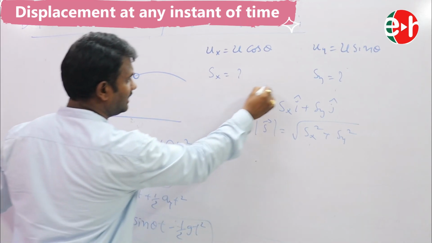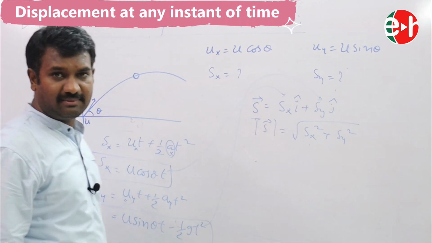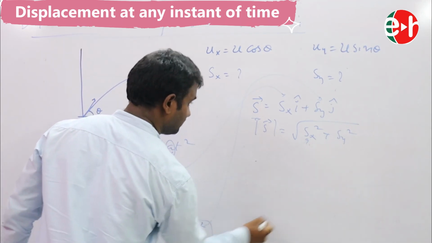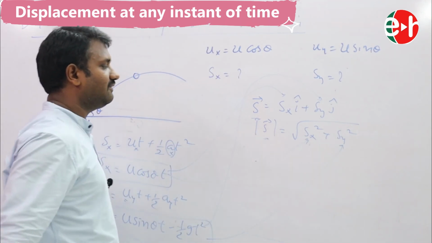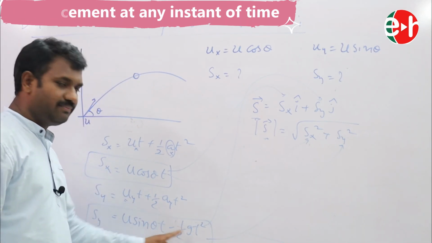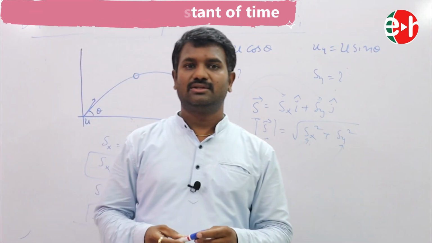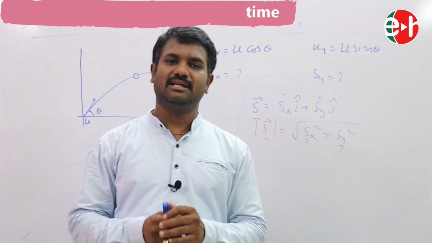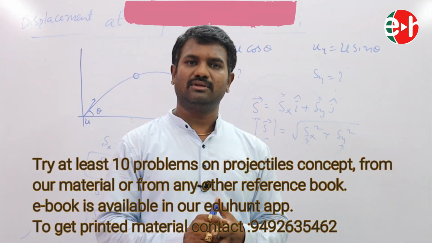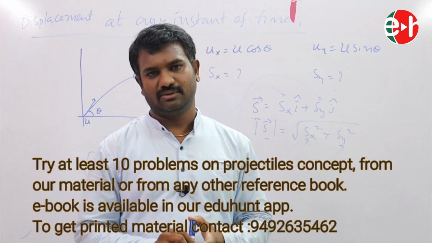Put this sx and sy in the vector form and you will get our displacement, and if you want to find the magnitude, put sx here and sy here. You will get the magnitude of displacement at an instant of time. You can substitute the time value here. This is our displacement at an instant of time. So these are our theoretical concepts about projectile motion. In the next lecture, I am going to discuss many problems on this concept. Okay, see you all.